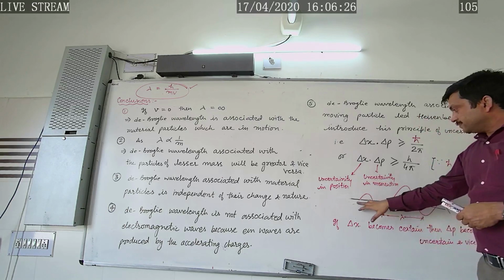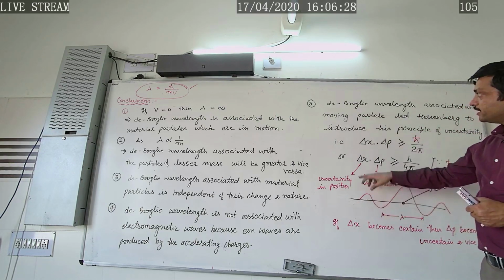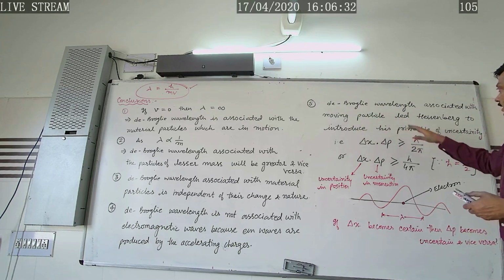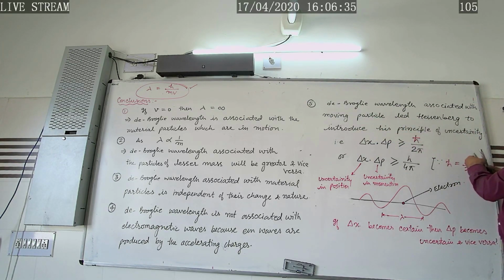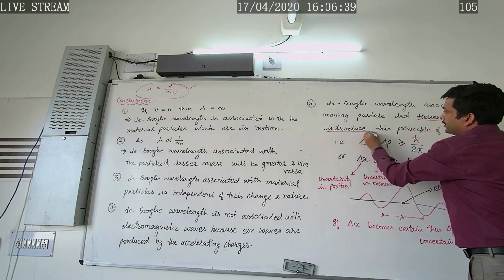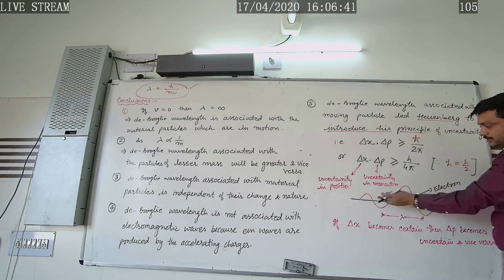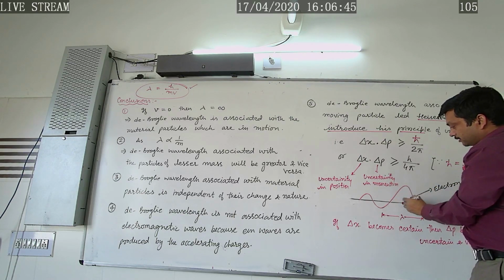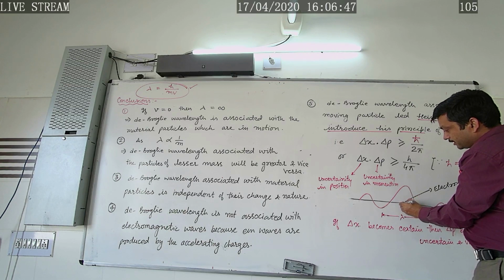This was the most important, that is, the de Broglie wavelength associated with the moving particle led Heisenberg to introduce his principle, because the wave associated with the electron was like that, and there was no exact position of the electron that de Broglie could explain.